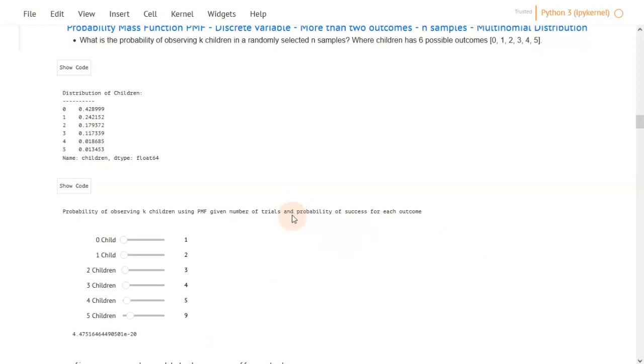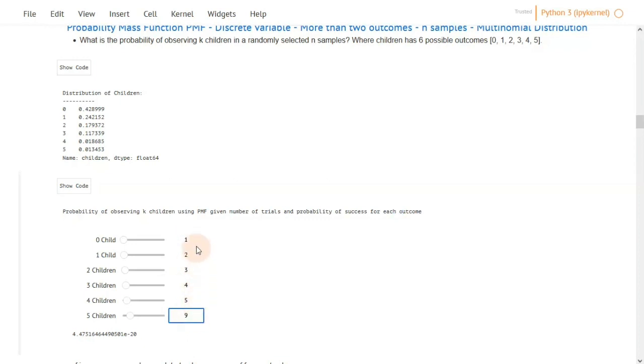First, let's look at the distribution or the probabilities from the dataset for each value of children. For example, 0 has the highest probability of occurrence, 1 is 24%, and so on. And if we want to use this to model observing exactly n number of children in a given sample, we use multinomial distribution. So the parameters stay the same, n and p, but this time p takes a range of values for each of the outcomes. So for example, here we have